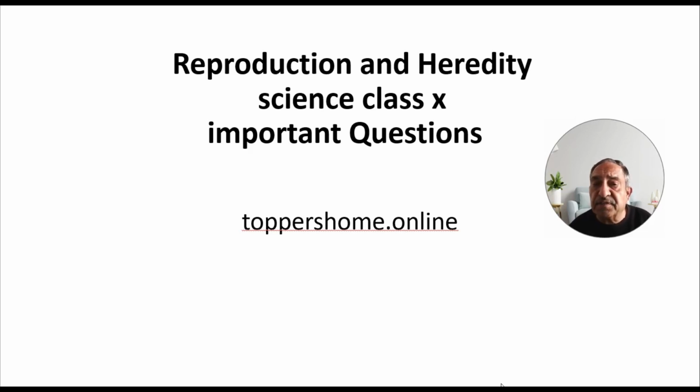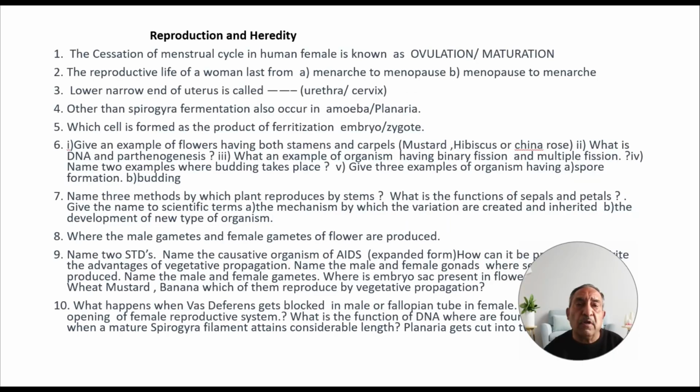रिप्रोडक्शन एंड हेरिडिटरी साइंस क्लास 10th के इंपॉर्टेंट क्वेश्चन बैंक्स के बारे में मैं यहाँ पर डिस्कस करूंगा। रिप्रोडक्शन एंड हेरिडिटरी, पहला क्वेश्चन, the cessation of menstruation cycle in human female is known as ovulation or maturation. Second question, the reproductive life of a woman lasts for menarche to menopause or menopause to menarche.